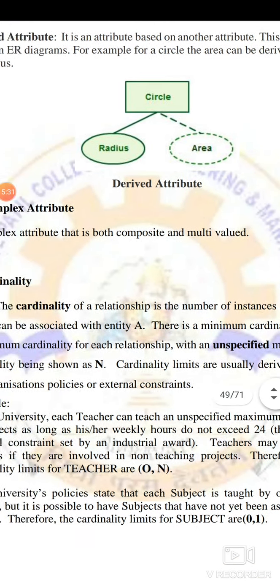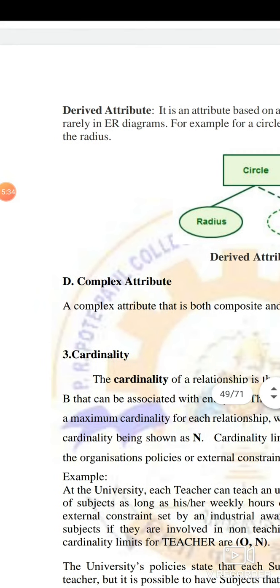Then complex attribute, it is both multi-composite and multi-valued. Complex means, for example, a mobile number combined with alphabets and so many things. That is a complex attribute. Such as when you have a password, you enter it as a combination of so many values, and it can be a single entity. But when you write more things, that is called a complex value. For example, you have one address, you have another address, and you mix both addresses, so that could be a complex value. Any example where you see chaos or confusion is a complex attribute.